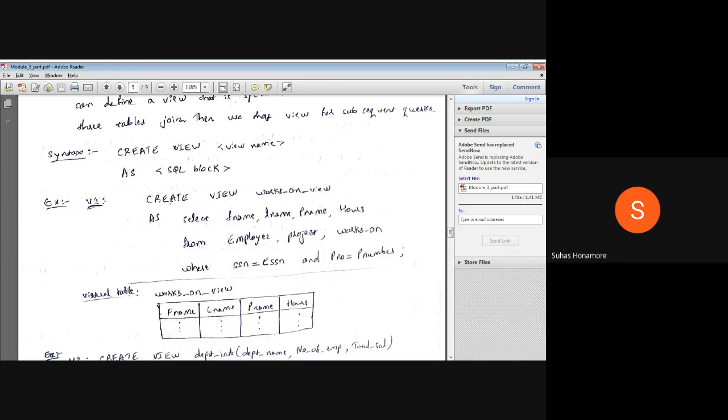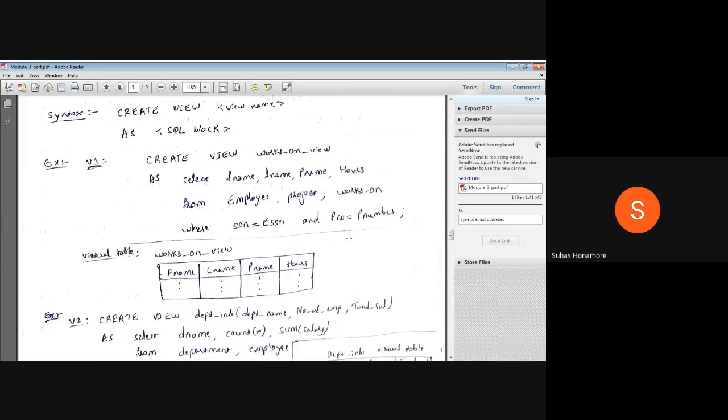So here we write CREATE VIEW works_on_view. We gave one name, works on view, AS this entire query. So next time if I write SELECT * FROM works_on_view, this entire query will execute internally and give the result. I only have to use this much. It is a shortcut for this entire query. This will create a virtual table.